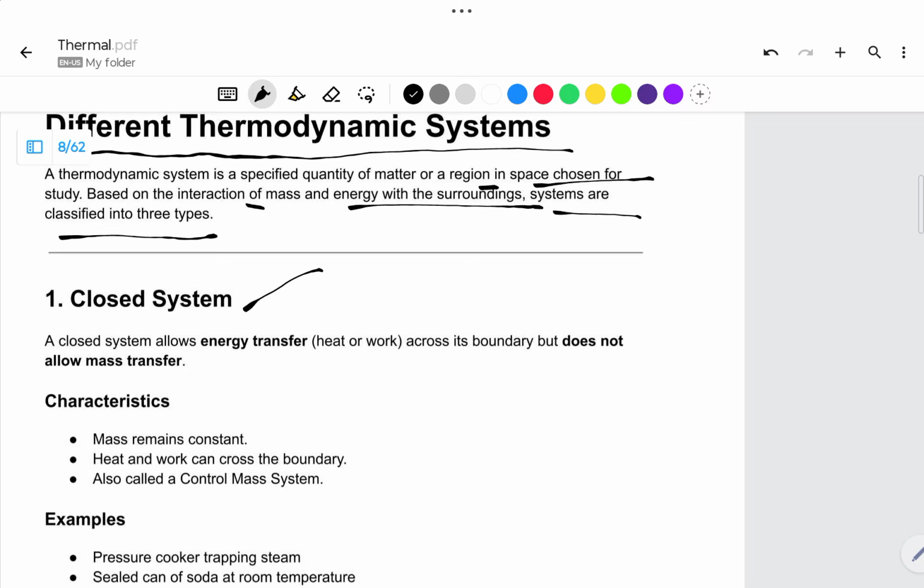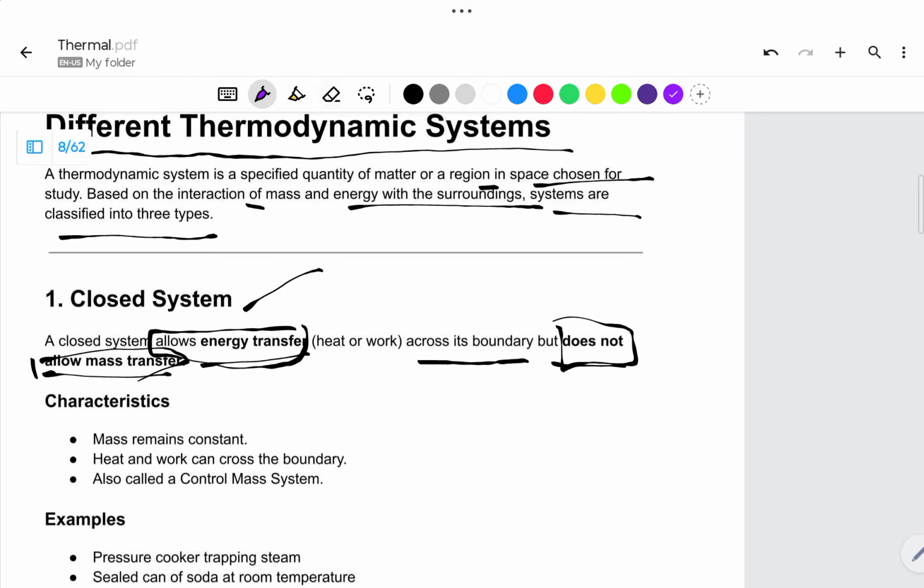In the closed system, energy transfer is there across the boundary, but the boundary does not allow matter transfer. In the closed system, only energy transfer can take place. So here it allows the energy transfer only, and does not allow the mass transfer.